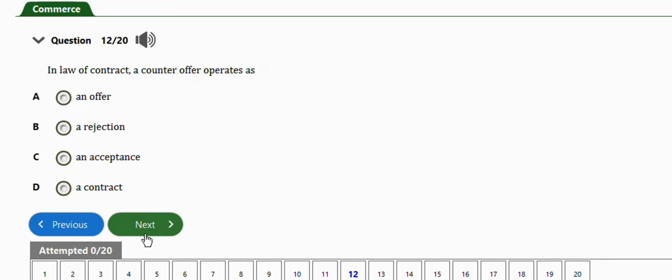Option A. Next question. In law of contracts, a counter offer operates as an offer, a rejection, an acceptance, a contract. Right answer is option B, a rejection. Next question. An agreement that is enforceable in law is a contract. Option A is the answer to this question.